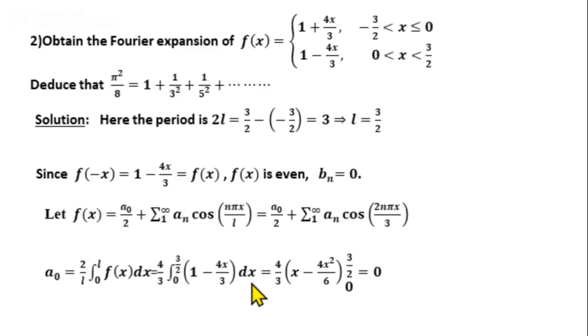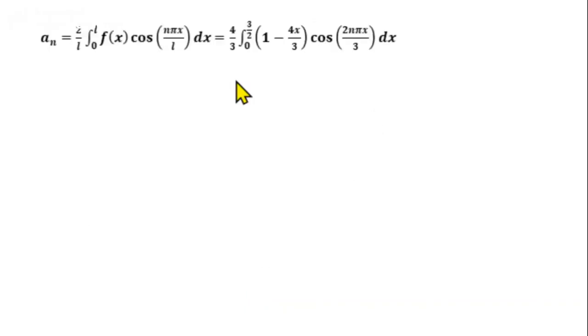Then integrate 4 by 3 into integral of 1 is x, integral of 4x by 3 is 4x square by 6. Then apply the limits x from 0 to 3 by 2. Simplify, we will get a0 equal to 0.